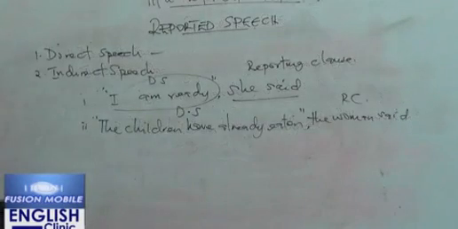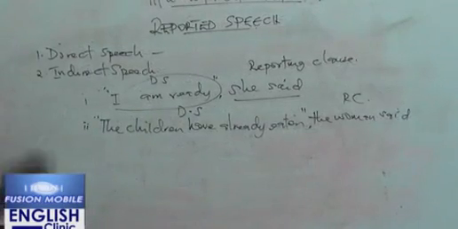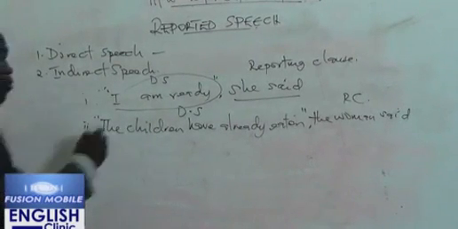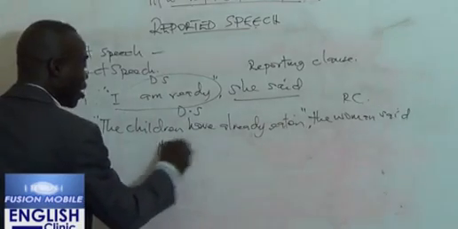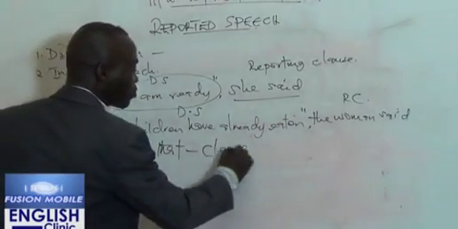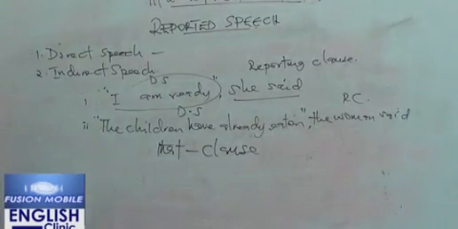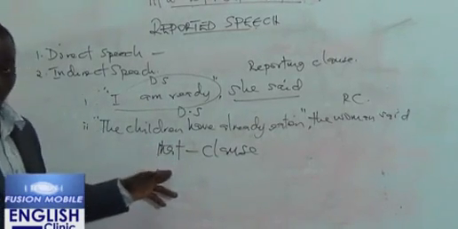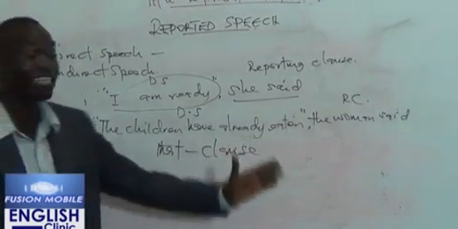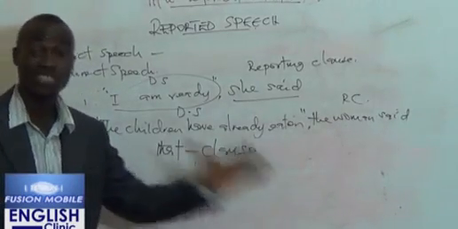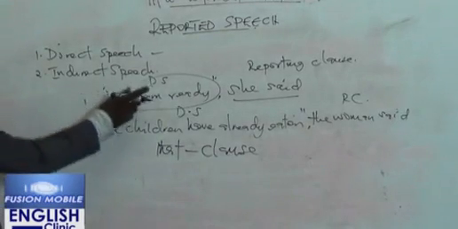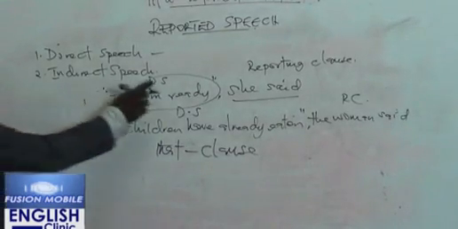Now, in the case of indirect speech, the words of the speaker are not enclosed in inverted commas. They are incorporated, like I said before, into a that clause. What is a that clause? A that clause is a clause that is introduced by that. And it forms an element within what? The sentence.